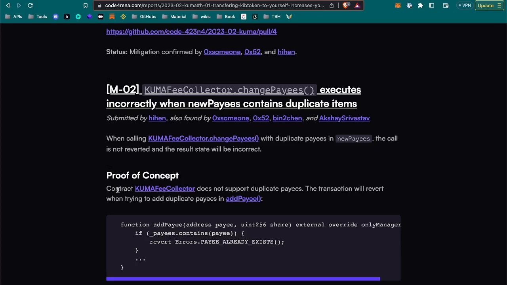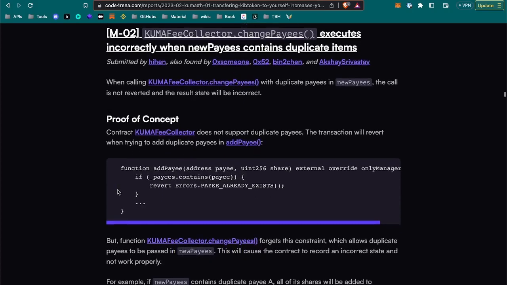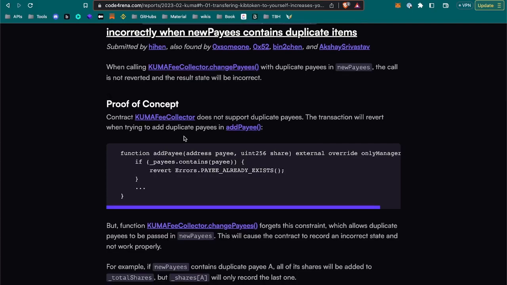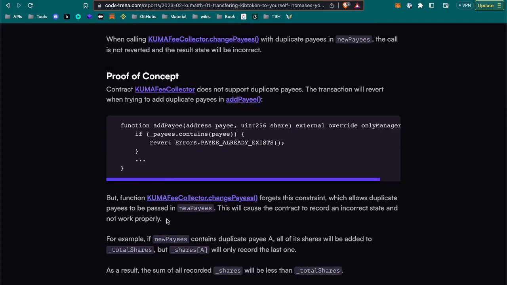Okay. Proof of concept. This contract does not support duplicate payees. The transaction will revert when trying to add duplicate payees. Okay, I see. But the add payees function forgets this constraint, which allows duplicate payees to be passed. It's missing the verification.